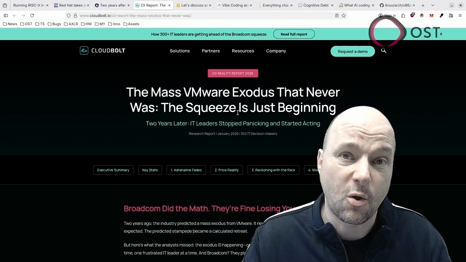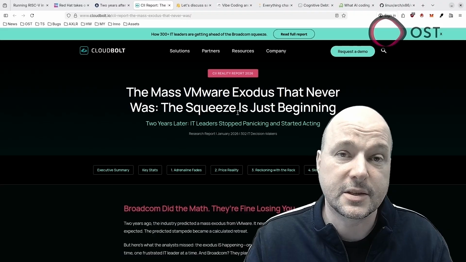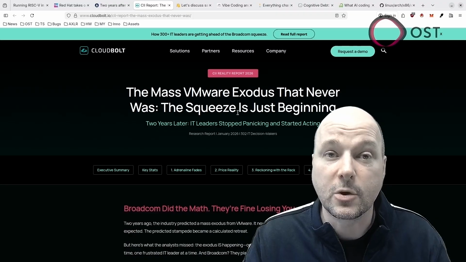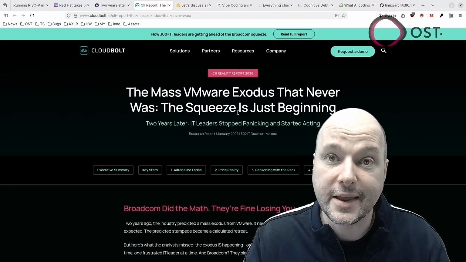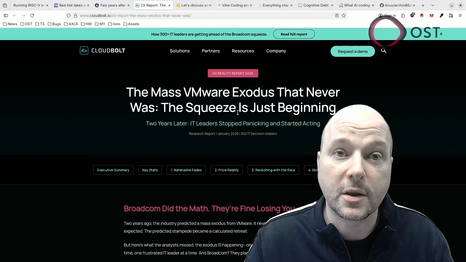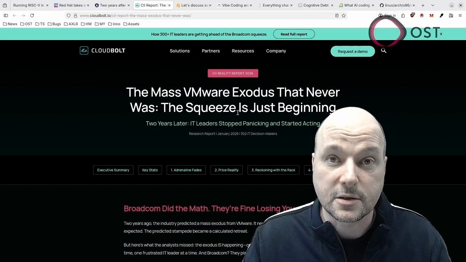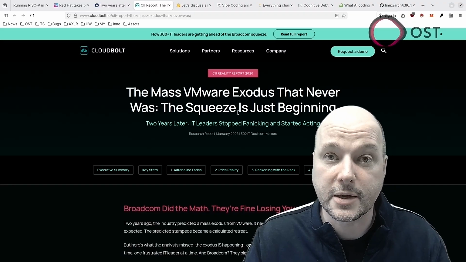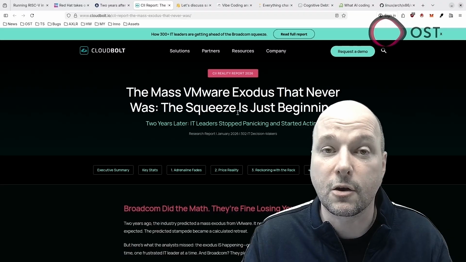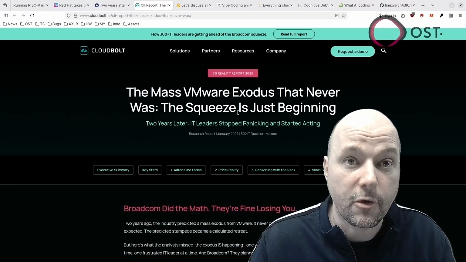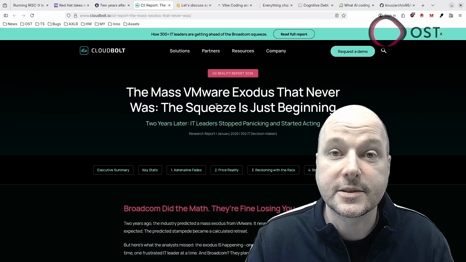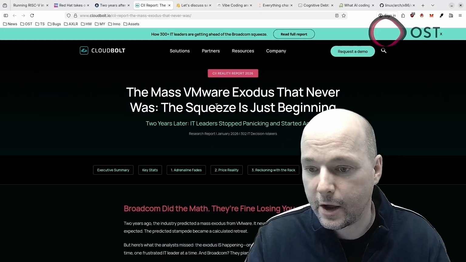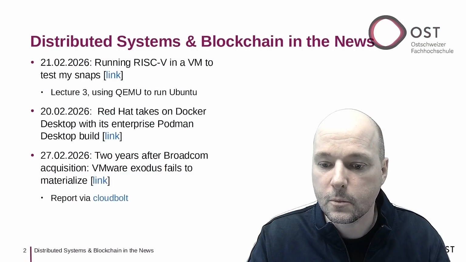Migrations are slow and it is hard. And this is an example of how effective vendor lock-in can be. And this is why staying with a generic non-proprietary solution is often a better approach than committing to a specific platform. The study suggests Broadcom is deliberately accepting customer churn while maximizing margins for remaining customers. However, it's worth noting that this site, CloudBolt, sells VMware migration tools, so their report may not be entirely balanced.